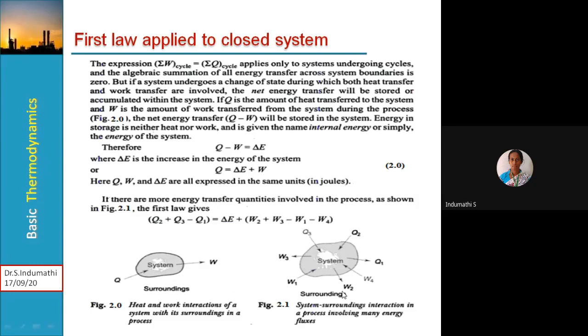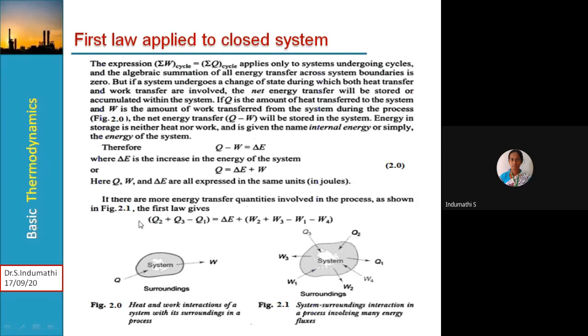Then in the figure, if you observe, here we have taken another system. The system consists of many components, suppose like a refrigerator you take. So the refrigerator consists of four principal components: compressor, condenser, expansion device, and evaporator. Wherein there are different heat interactions and work interactions taking place. So the refrigerator as a system you have taken, many more components you can get. Then for that a separate equation we will get.